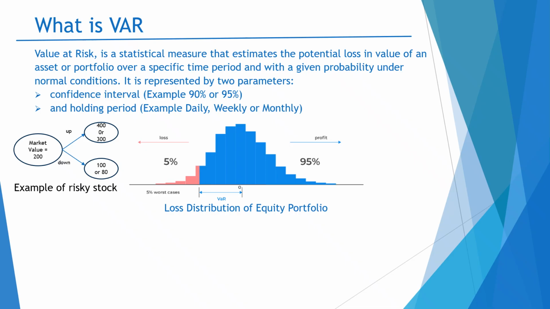For example, if I have a loss of 0, at that point my probability is highest. Similarly, if I move right, I will have a profit and my probability of profit is decreasing. Similarly, on the left side, you can observe that my probability of losses is decreasing.